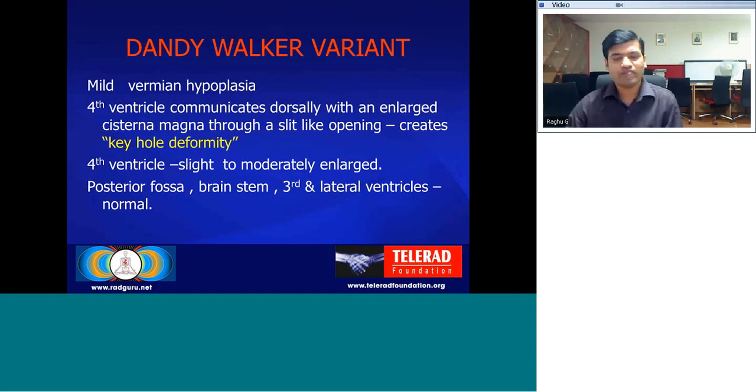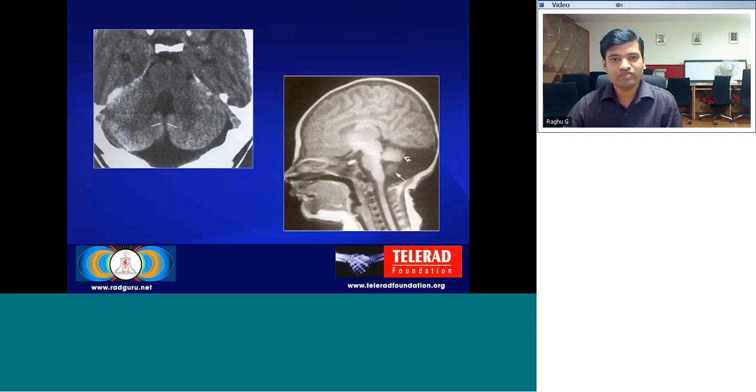Dandy-Walker variant, as I told you, is a mild form of the Dandy-Walker complex. There is mild vermian hypoplasia. The fourth ventricle communicates dorsally with a cyst or a cisterna magna through a slit-like opening, which forms a keyhole kind of deformity. The fourth ventricle is slightly enlarged, and the posterior fossa, brainstem, and third and lateral ventricles are usually normal, unlike the Dandy-Walker malformation, which is the most severe form. And you can see mild vermian hypoplasia with fourth ventricle communication into the cisterna magna through a keyhole cleft. This is a case of Dandy-Walker variant.